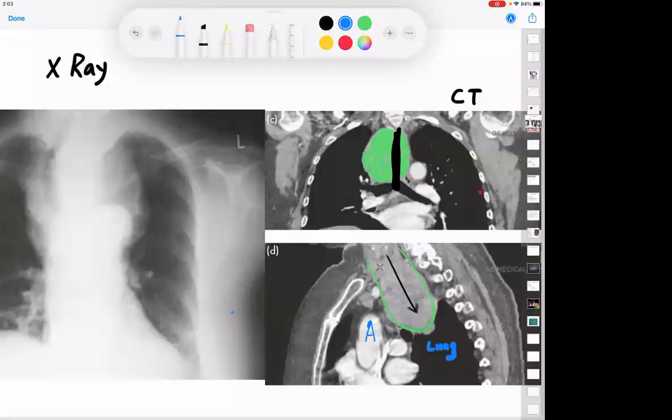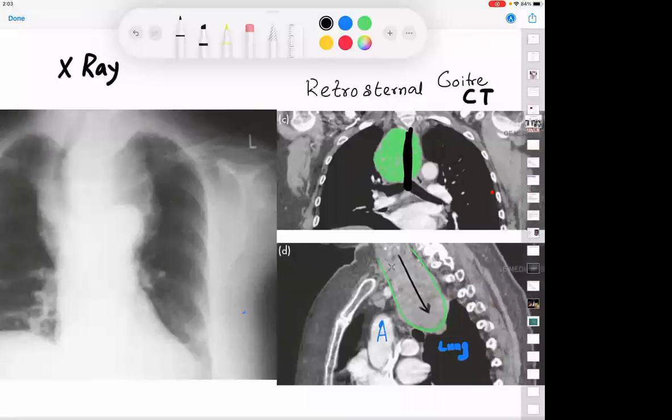This is technically an X-ray of something called a retrosternal goiter. Okay. So these are pictures for your MCQ exams. Please remember that these pictures are from Bailey and Love, so that you can understand these pictures for your exam purpose, and it is extremely important for an MCQ exam to note these pictures.